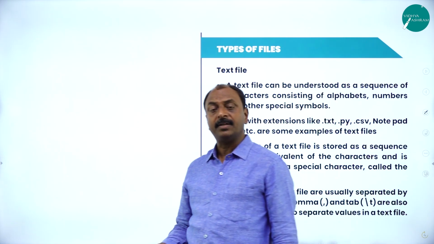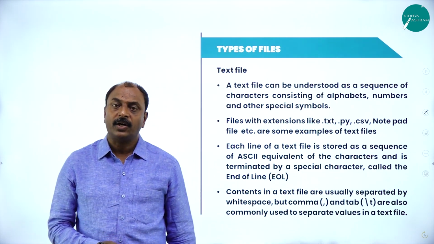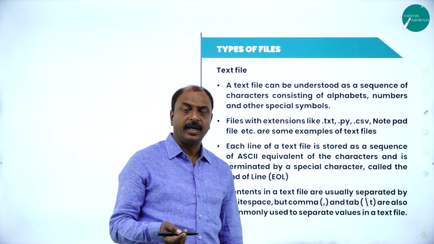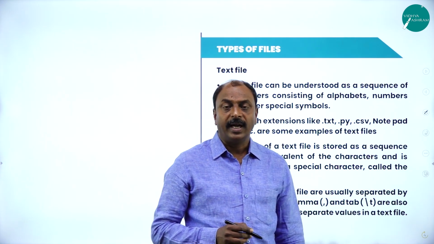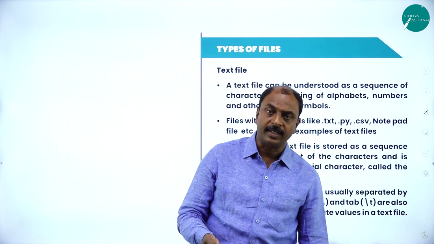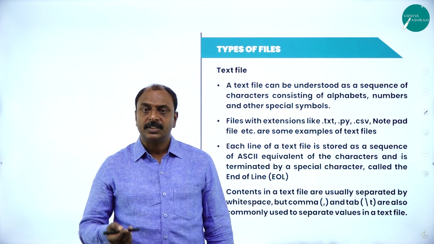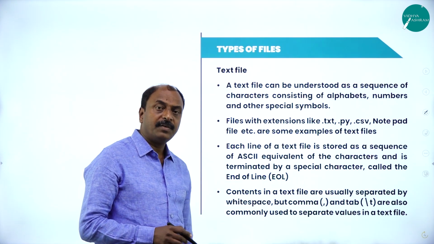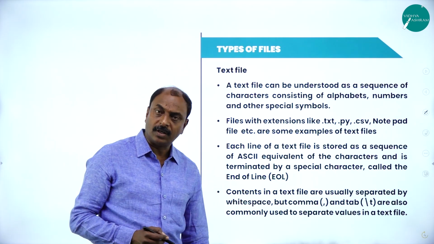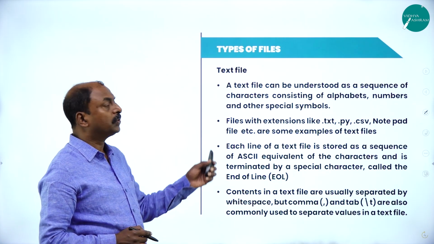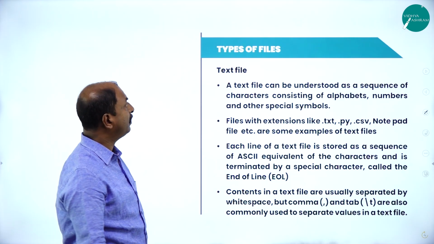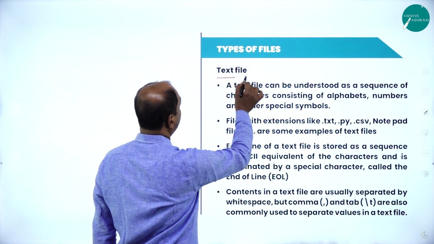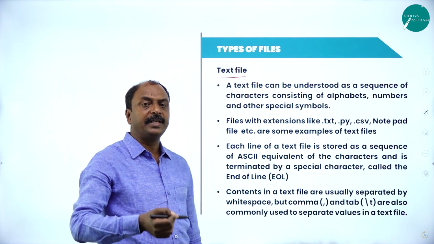Apart from that, we have come across audio files, video files, and even Python files, C files, and Java files; all these are different types of files. But with respect to file handling in Python, there are two types of files. The first one is the text file and the second one is the binary file.